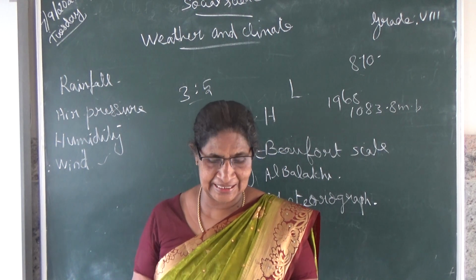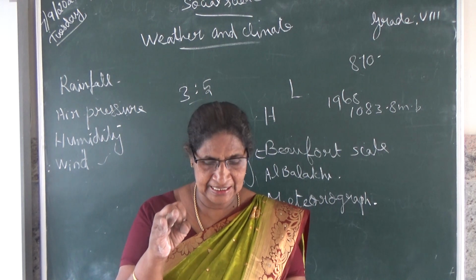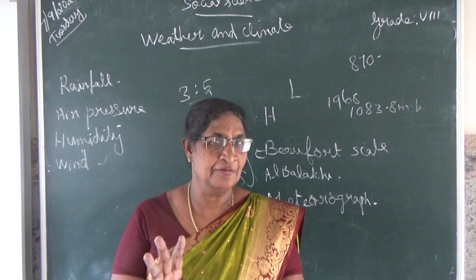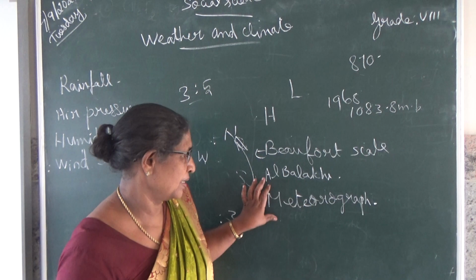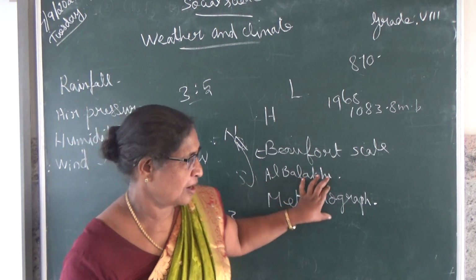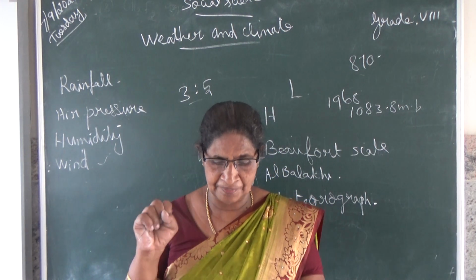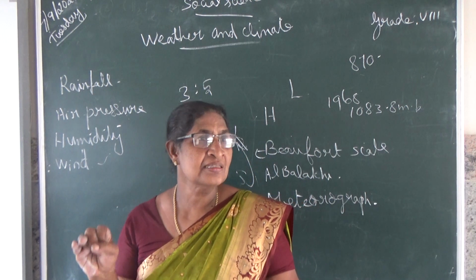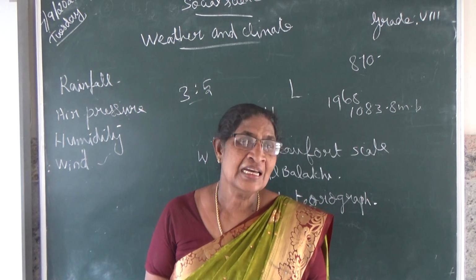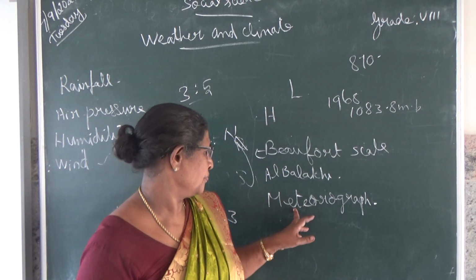Triple means three, isn't it? It records wind speed, wind direction, sunshine and rainfall. That is the meteorograph.